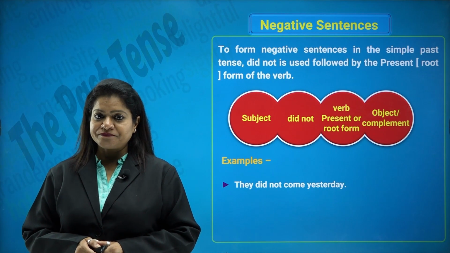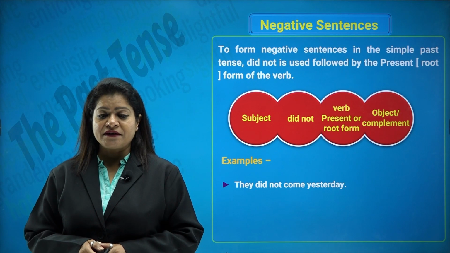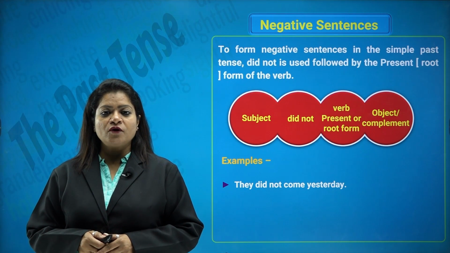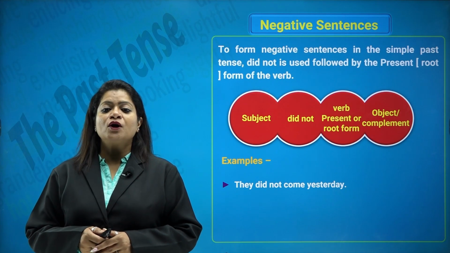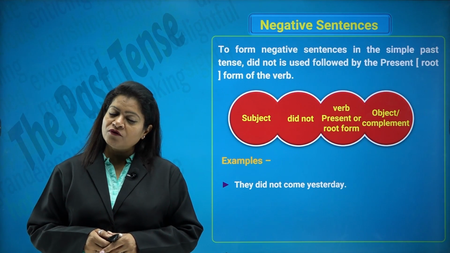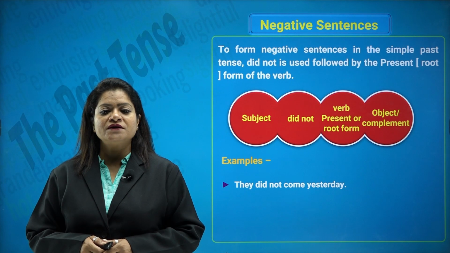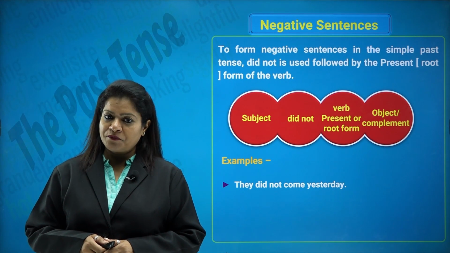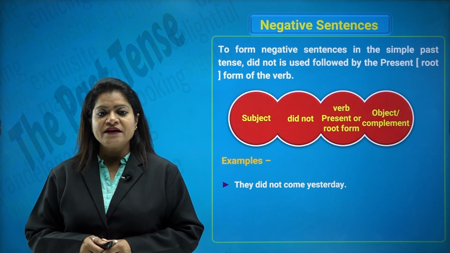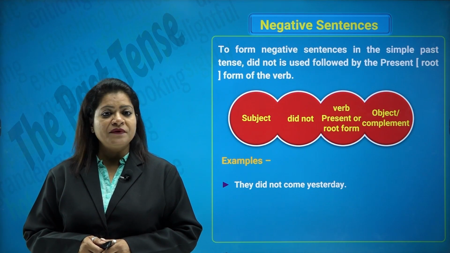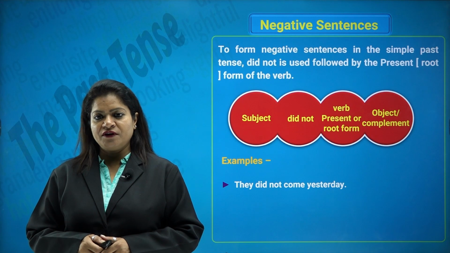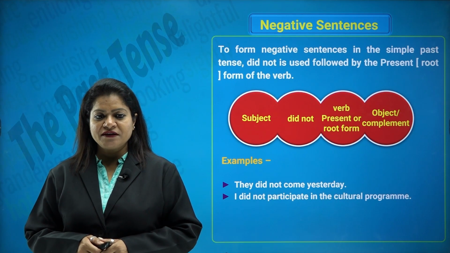For example, they did not come yesterday. Now, why aren't we using the second form of the verb here? Because it's a very, very important rule that you must remember. With did, we will always and always use the first form or the root form. I repeat, with did, D-I-D, we will always and always use the first form of the verb, never the second form of the verb.